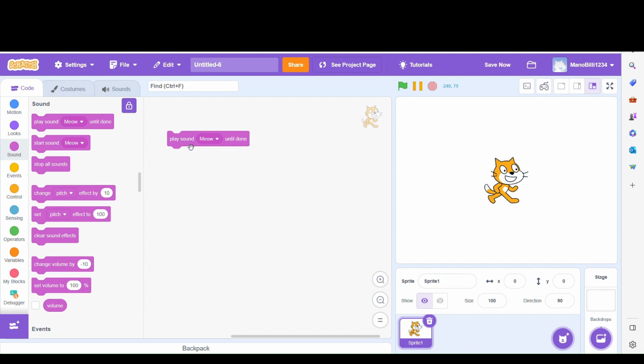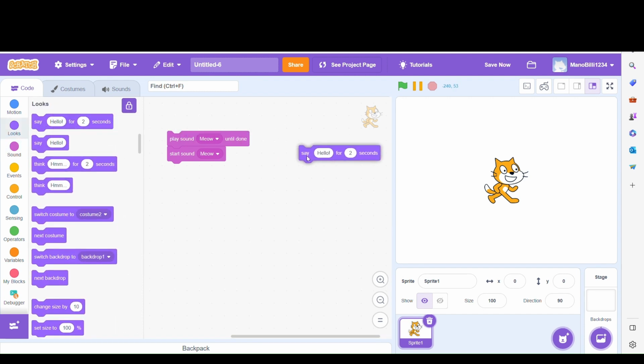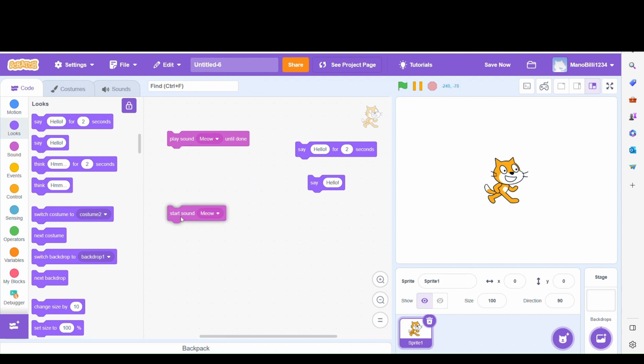First, this is the play sound meow. And this is start sound. It is just like we did in the previous episodes, like say hello and say hello. But these are just opposites.